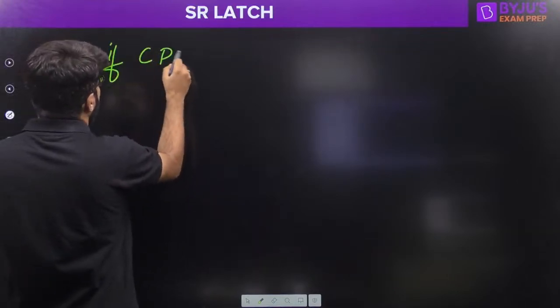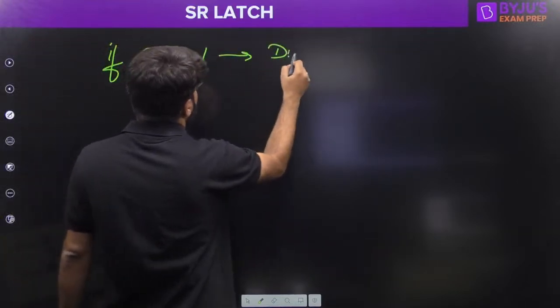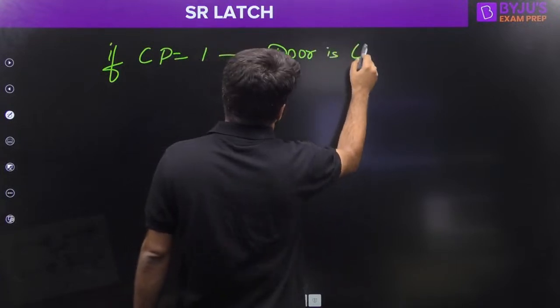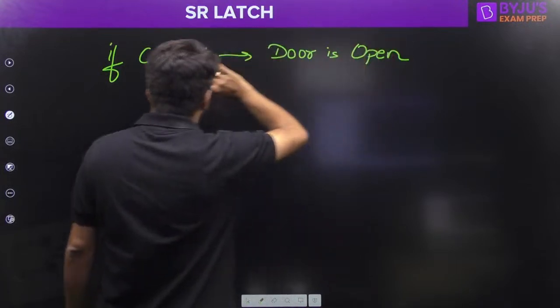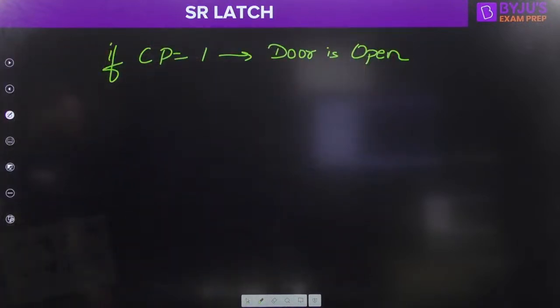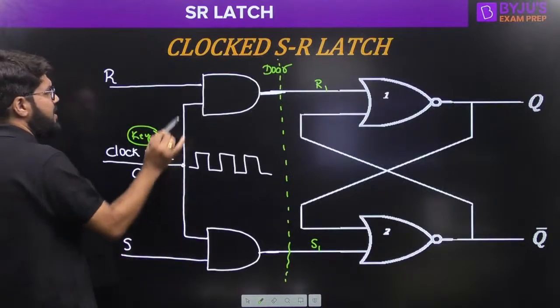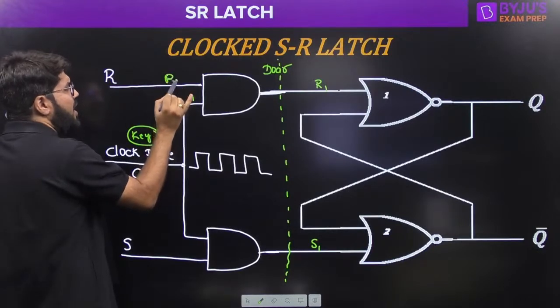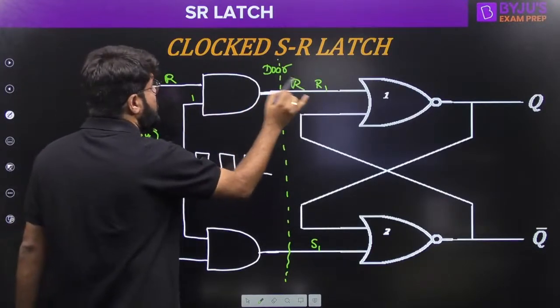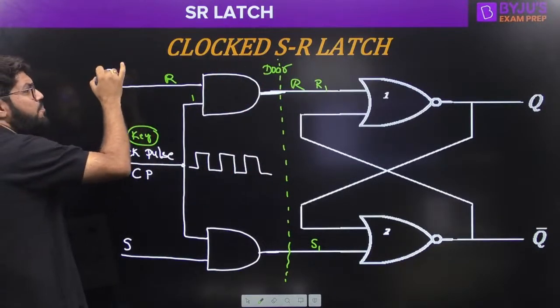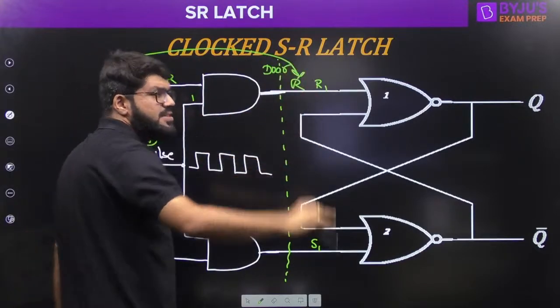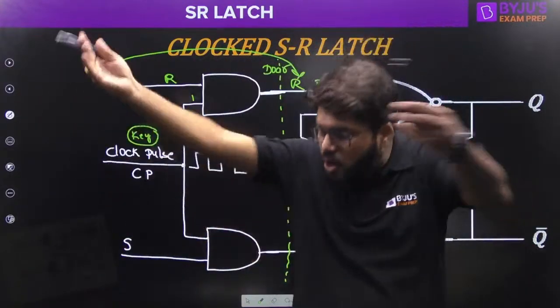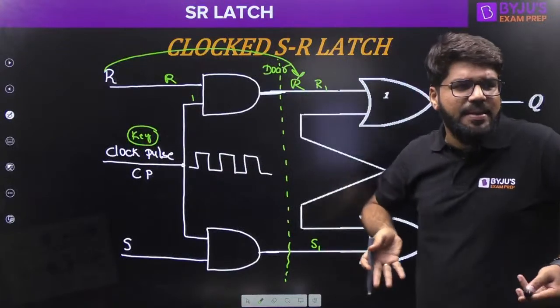But if the clock pulse is equal to 1, that means the door is now open. Now see the output. Guys, clock pulse is 1, so what is R into 1? It is R. So that means whatever is the external input now comes inside the system. Because the door is open, a student can come inside my class.